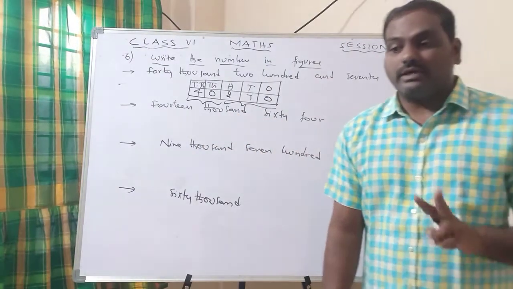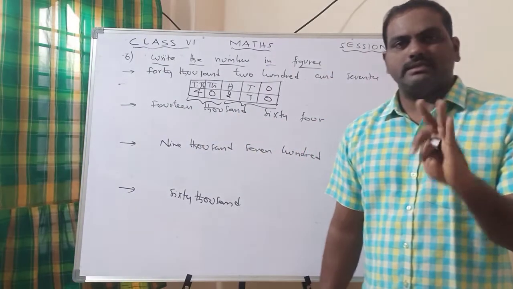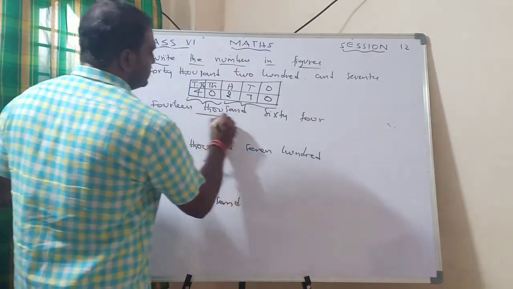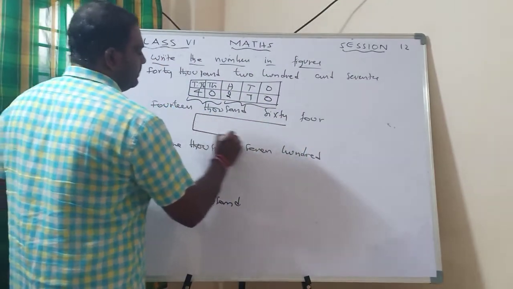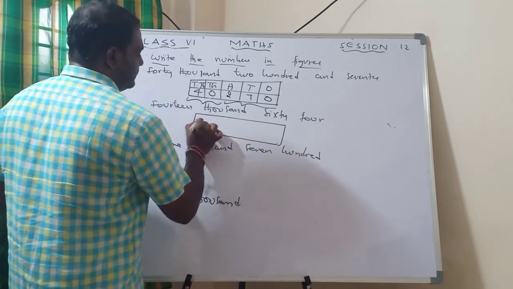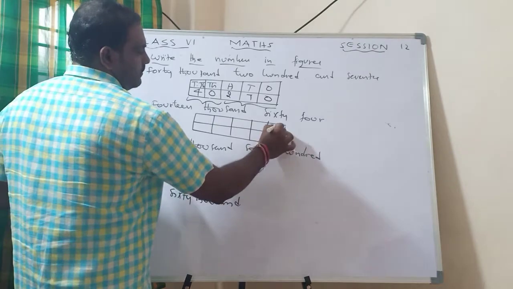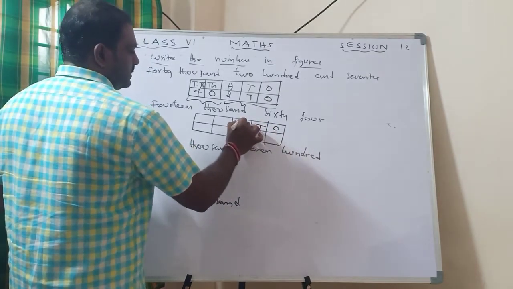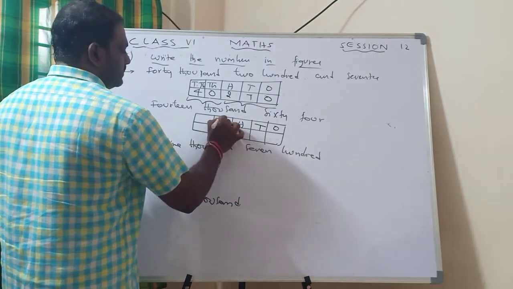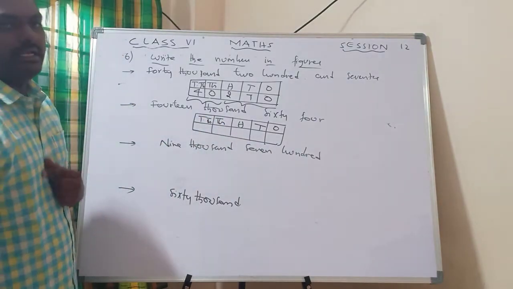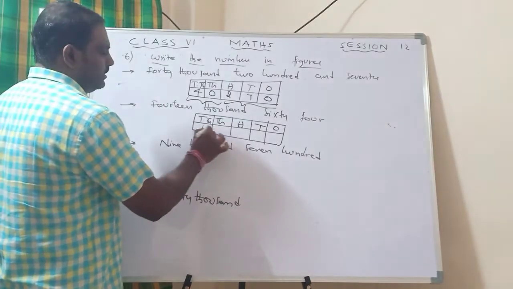14,064. 14. So ones, tens, hundreds, thousands, 10,000. In this case also we should have 5 numbers. So ones, tens, hundreds, thousands and 10,000. Now 14 means 1, 4.